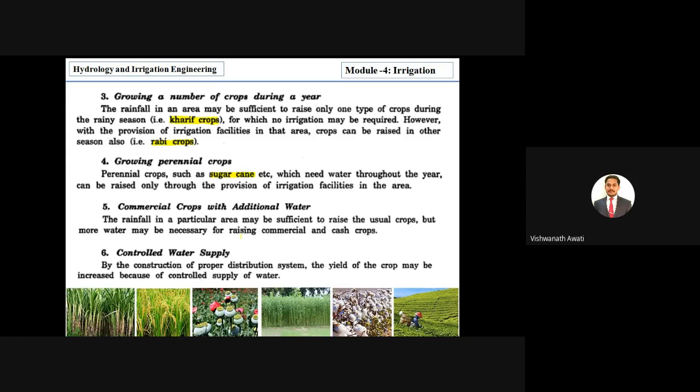Then controlled water supply, right? As I told, optimum water is required for the complete growth of the crop. Optimum means you should not supply more water and you should not supply less water. That management of water supply is possible with a proper distribution system, and we can achieve a proper distribution system of water by constructing the irrigation system, right? So from irrigation we can make a controlled water supply to the crop, and we can get a good yield from the crop.